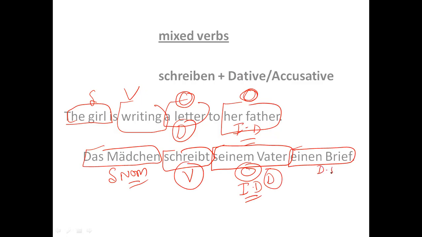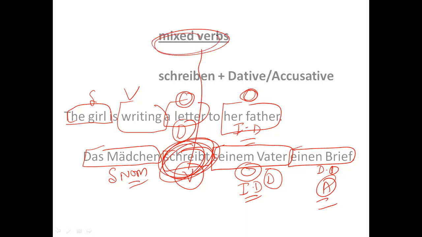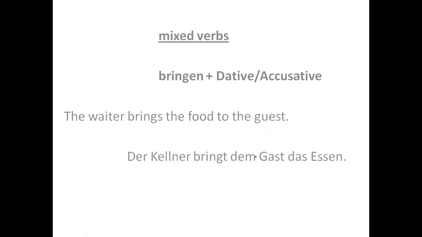This is a direct object, hence accusative, right? You just need to focus on why this is dative and why this is accusative. It is just because of the verb. This verb schreiben belongs to the mixed verb category, right? And that is the reason that it has taken two objects. One is dative, one is accusative.